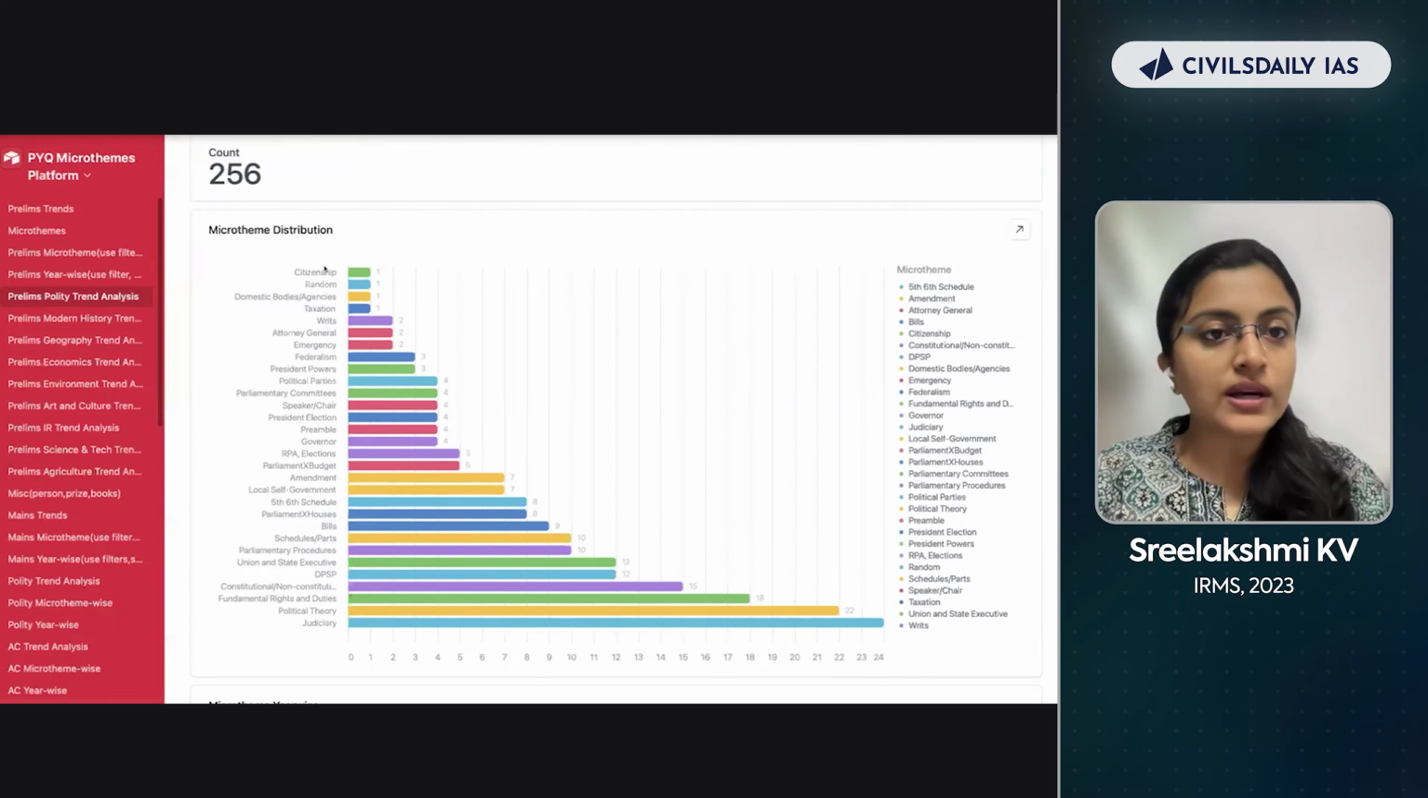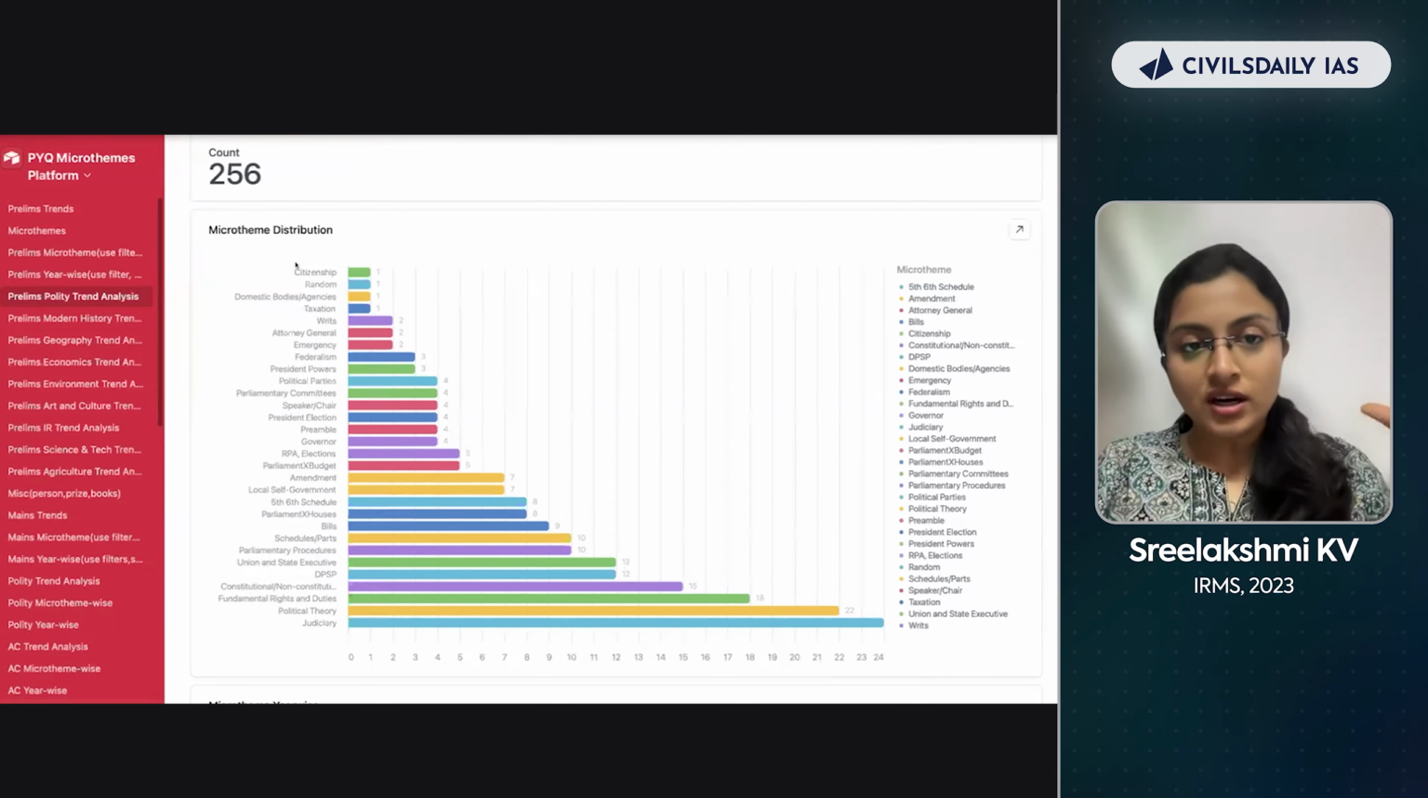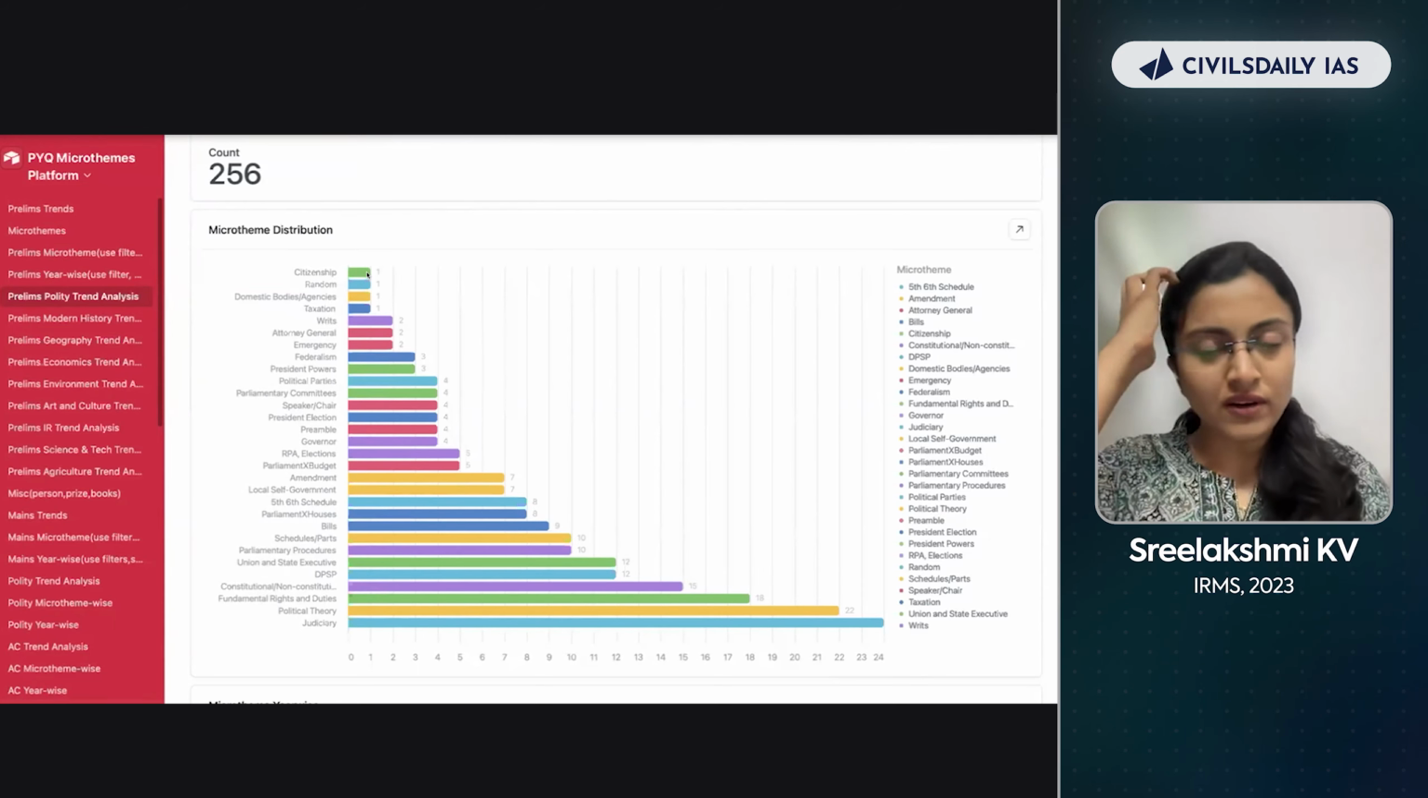Which is the least important one? Citizenship. Some random topics, some domestic bodies and agencies, not important. Taxation, not important. Just one question has been asked. You can actually ignore them. You don't have to ignore writs. Writs is a small topic. So it's not that you can... here citizenship, one question, you can ignore if you want.